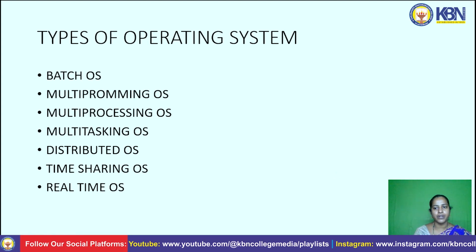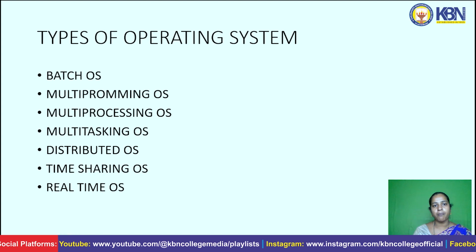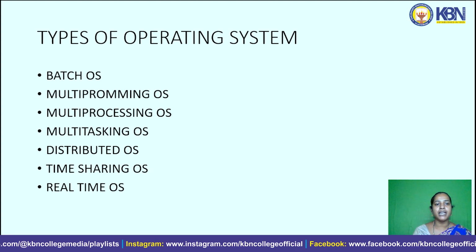Now the types of operating system. The types of operating systems are batch operating system, multi-programming operating system, multi-processing operating system, multitasking operating system, distributed operating system, time-sharing operating system and the real-time operating system.